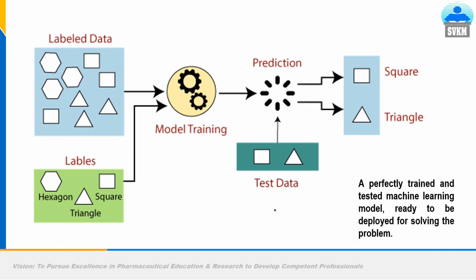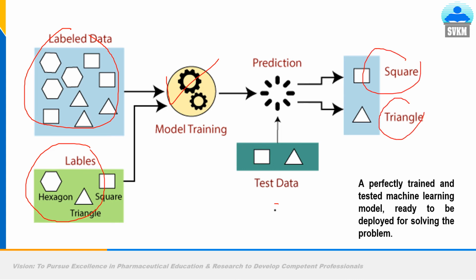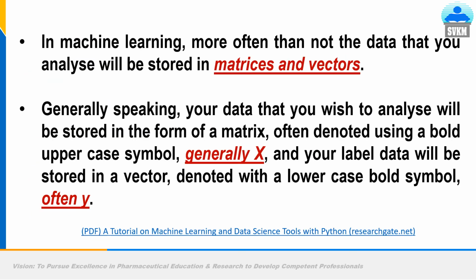So here, these are the labeled data set, and this is the label. So you are training the machine learning model through these. Once the training is done, you will show unknown data, and the machine will predict, okay, this is the square, it is triangle. It means a perfectly trained and tested machine learning model ready to be deployed for solving the problem.